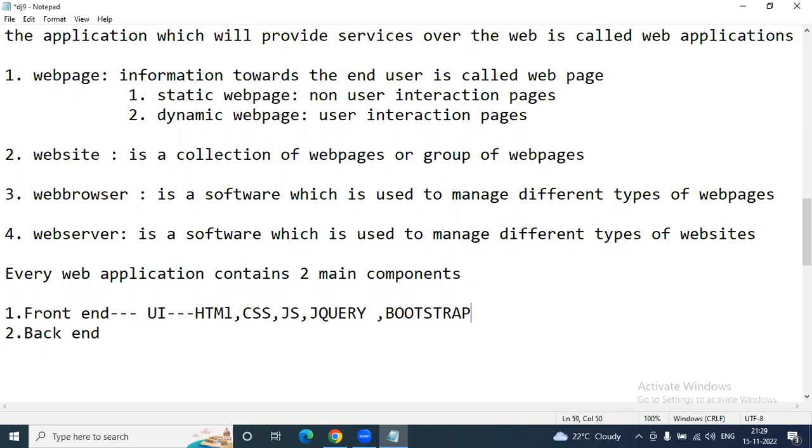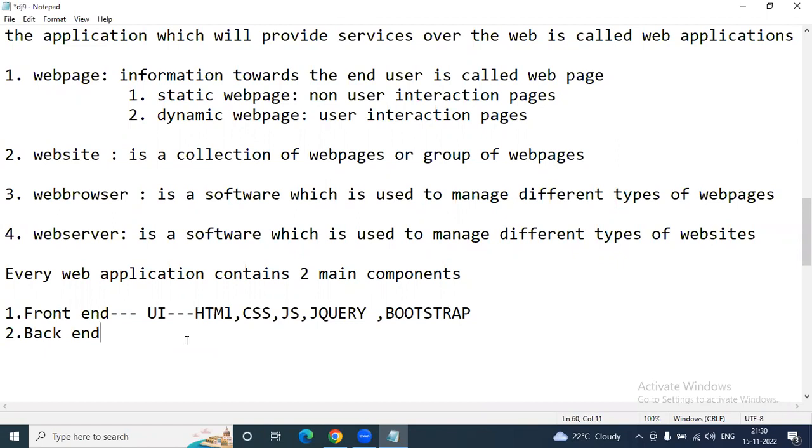HTML actually has two main parts, one is the head part and the other is the body part. The body part describes the actual content. The head part represents meta information, like adding libraries, JavaScript libraries, jQuery libraries, Bootstrap libraries. All those libraries we can include in the head tag only. So HTML finally displays content. Actual content we can describe in the body section.